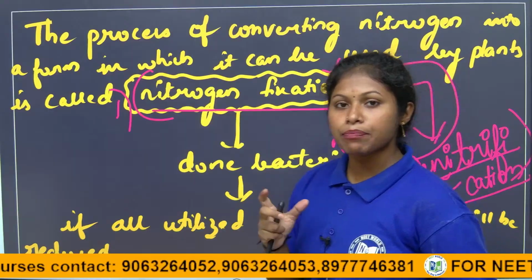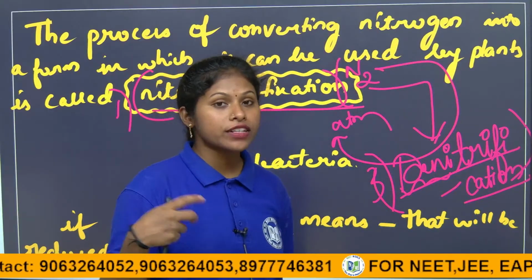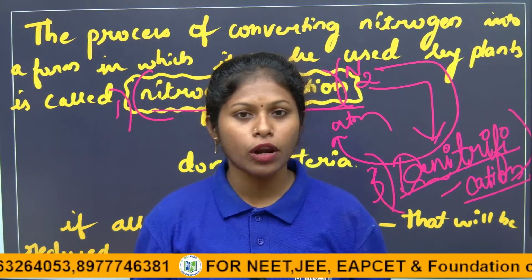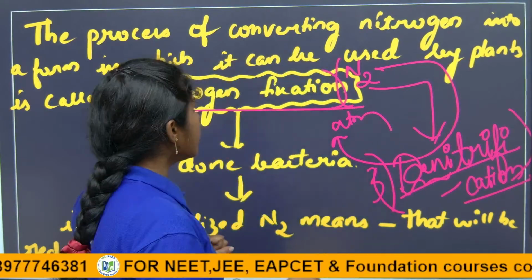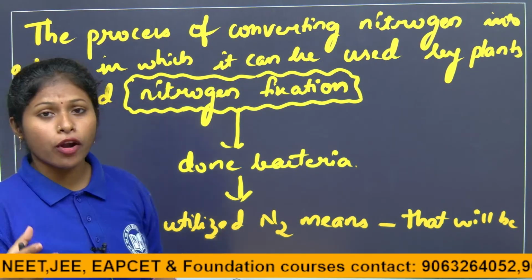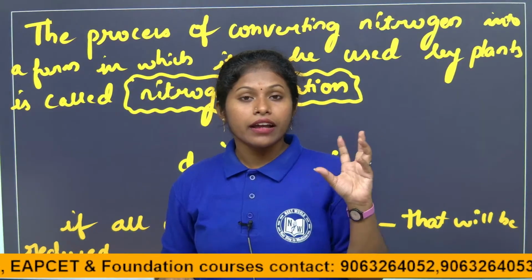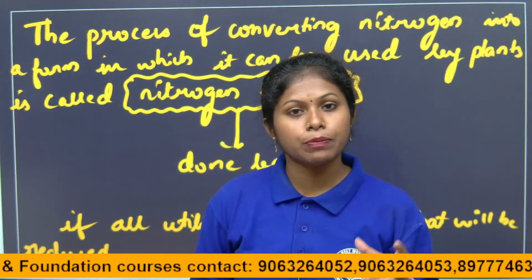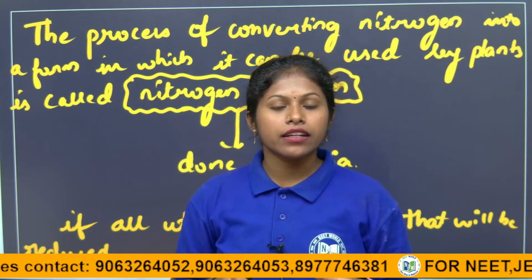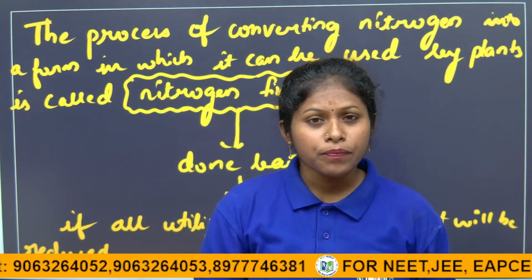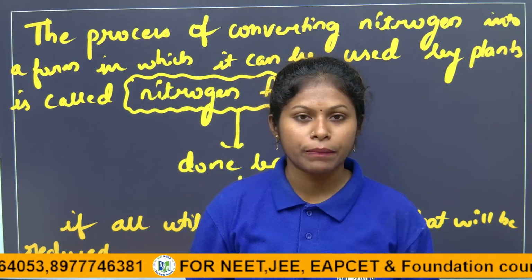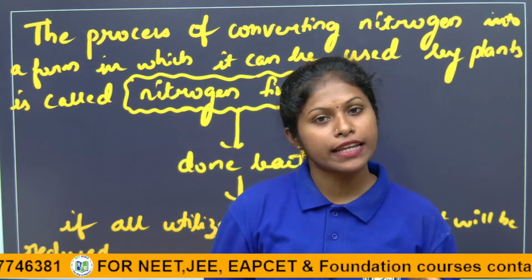Do plants have the ability to fix nitrogen themselves? The answer is no. Not all plants, but some plants like leguminous plants have root nodules. We studied this in crop production and management: the plants able to fix nitrogen are leguminous plants, because they have root nodules in which the bacteria rhizobium live. Nitrogen fixation happens through the bacteria rhizobium.